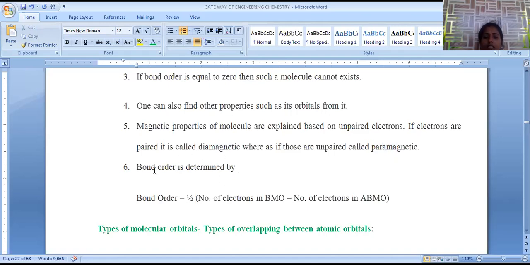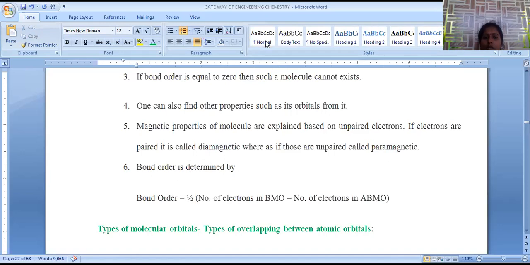Molecular orbital theory is also useful for the determination of bond order. Bond order is calculated by the formula: half into the number of electrons residing in bonding molecular orbitals minus the number of electrons residing in anti-bonding molecular orbitals. By using this, we can calculate bond order. Bond order is nothing but the number of bonds present between two atoms.